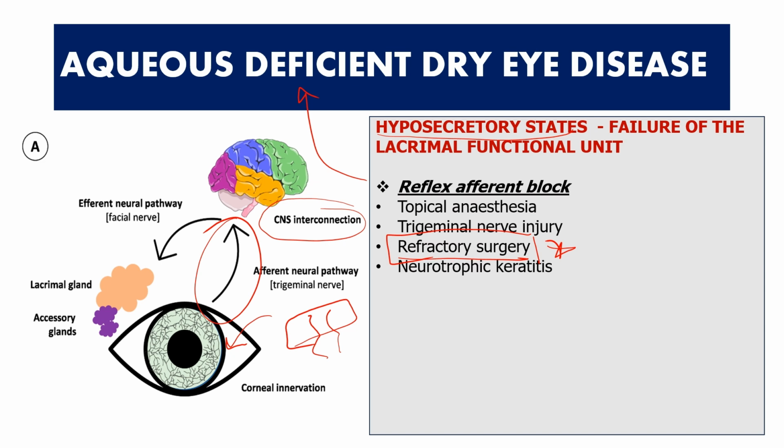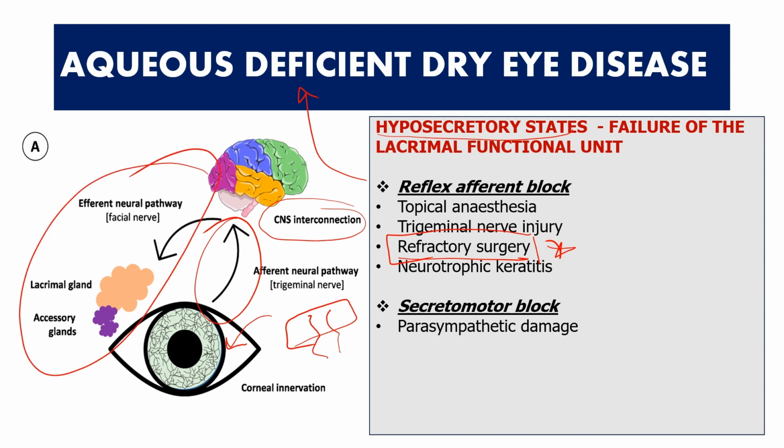Of course, neurotrophic keratitis, seen in many patients post herpes infection. Okay, the nerves will have this neurotrophic keratitis. That means the sensations will be lost, and these patients also will have aqueous deficient dry eye disease. Apart from that, many times if the efferent component, which is actually supplying the lacrimal gland, also called the secretomotor pathway, gets blocked, then also you can have aqueous deficient dry eye disease.